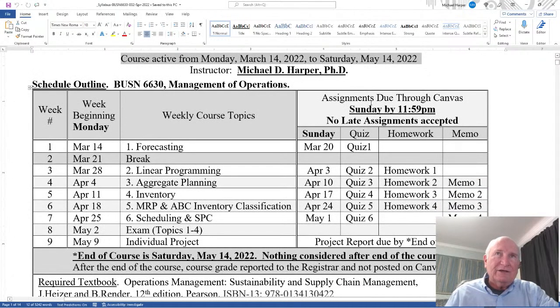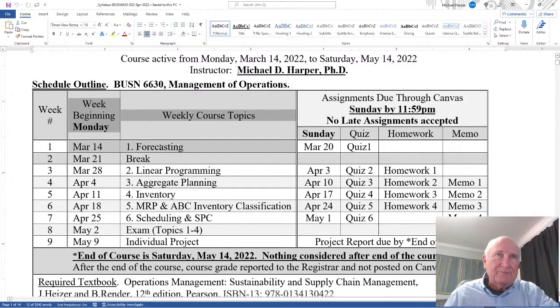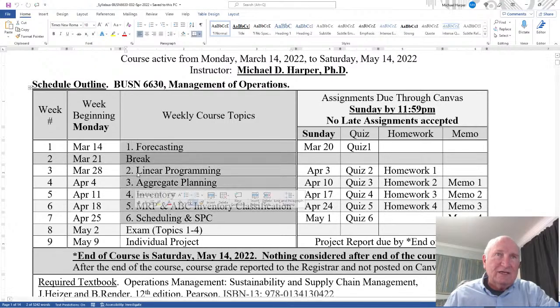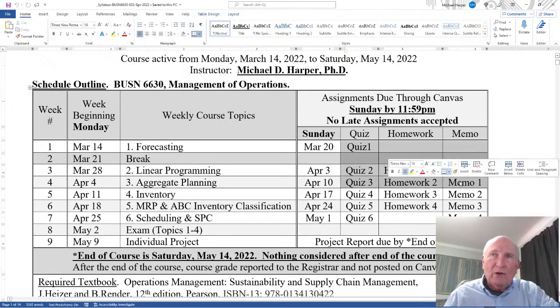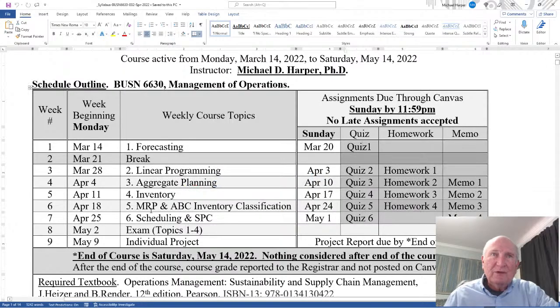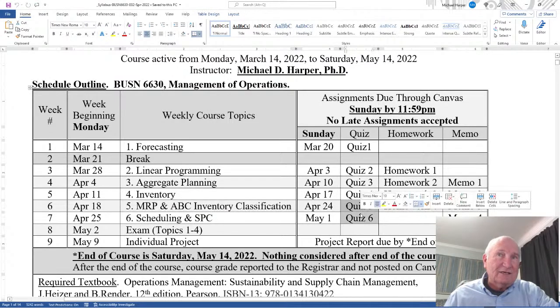Start with the schedule outline here, and you can see that the week begins on Monday, and every Monday I start a new topic. And as it turns out, the second week is the spring break, nothing on that week. But I have a topic, and here we have 1, 2, 3, 4, 5, 6. On each topic, I'll have a quiz 1, a homework 1, and a memo 1. For the first 4 topics, I'll have a quiz, homework, and memo. But then topics 5 and 6, I only have quizzes, and that's all.